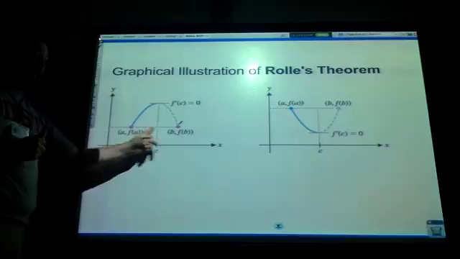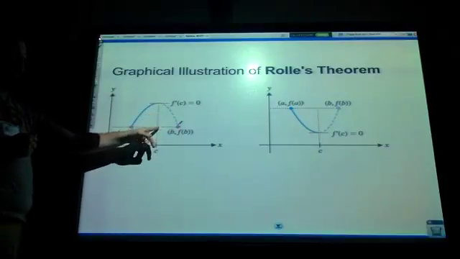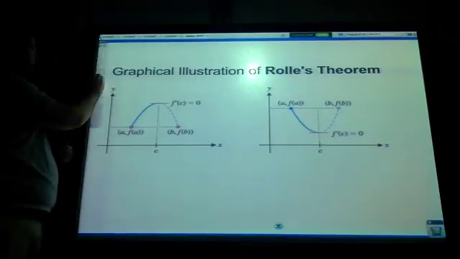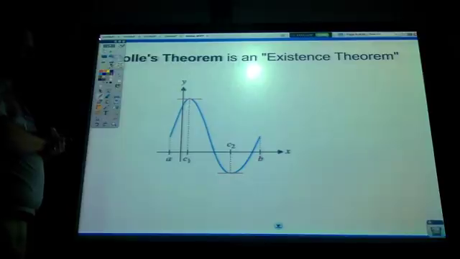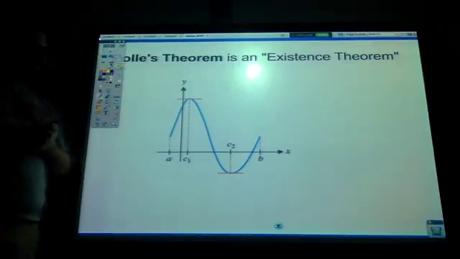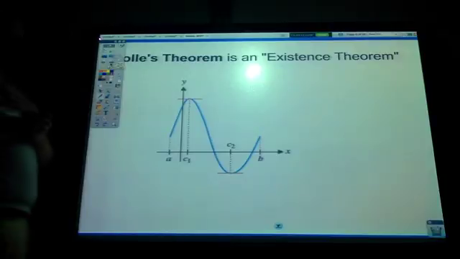There's some point between A and B, namely a C point, where the derivative at C is 0. All right, and it guarantees at least one exists. There could be more. Here's an example if there's more.